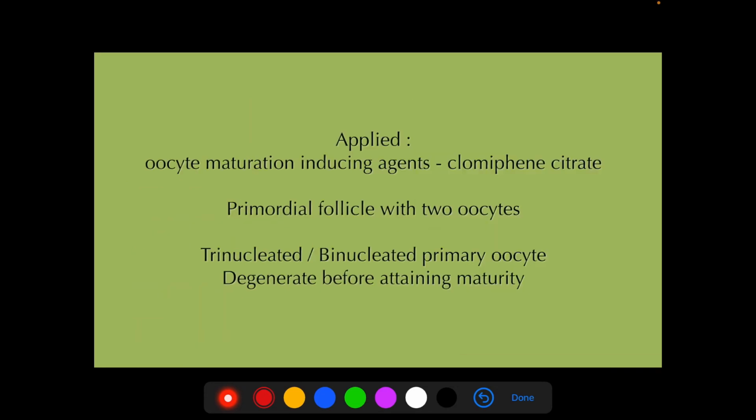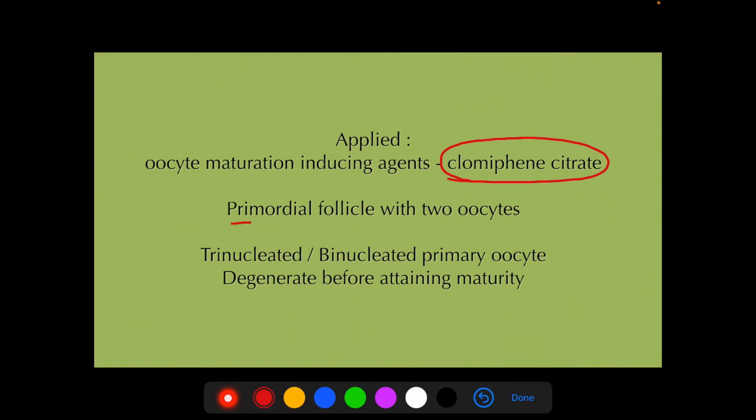Now the clinical application, or the clinical correlation, is that we can induce oocyte maturation. For that we need to give some inducing agents. One agent is clomiphene citrate. As a result of giving inducing agents, we can stimulate maturation of more than one oocyte from each ovary.